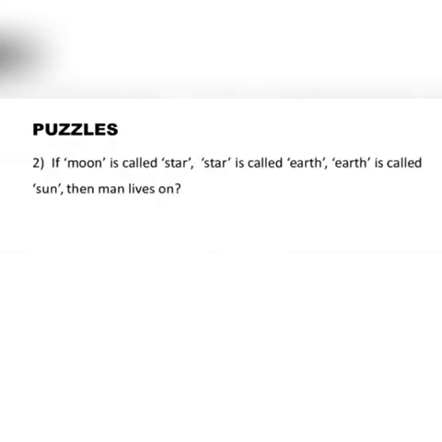Now let's solve another question. If moon is called star, star is called earth, earth is called sun, then man lives on. So where do man live? Man lives on earth. But for us, earth is sun.